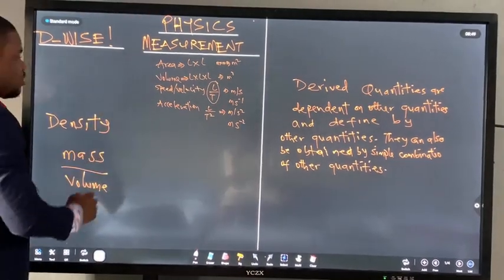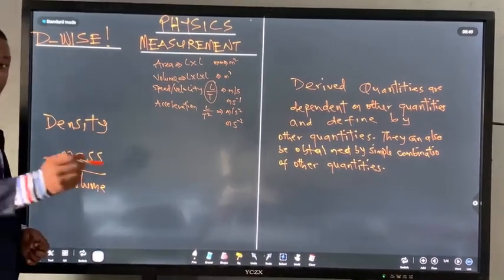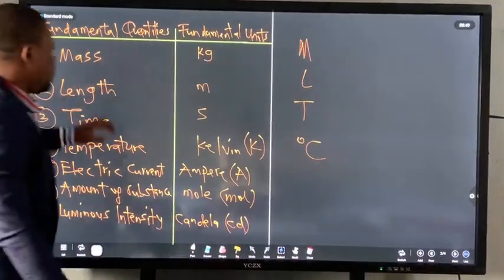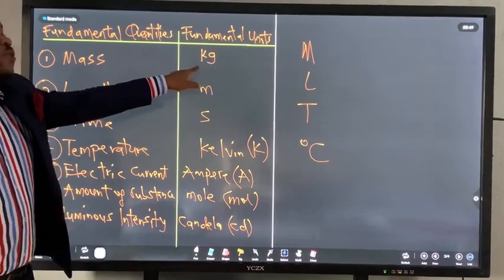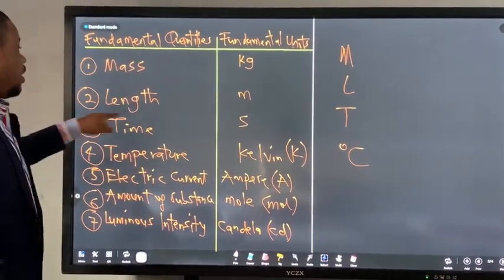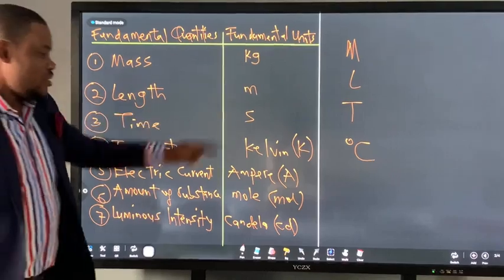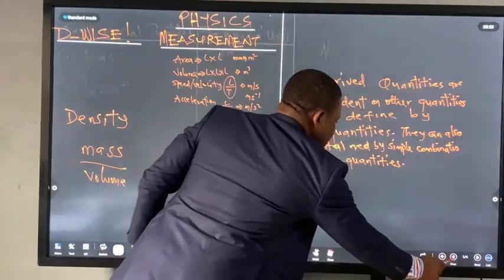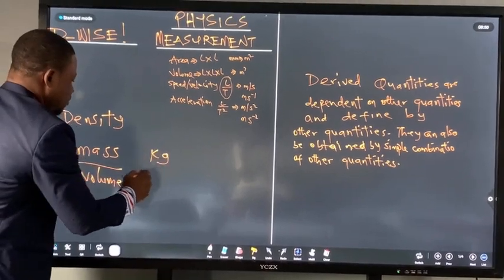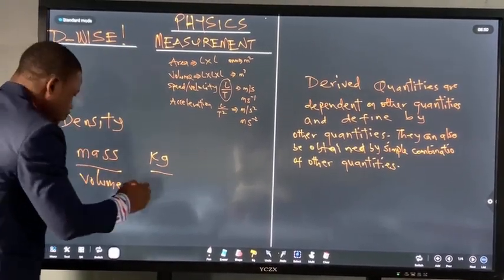So what is the mass? If you remember from fundamental quantities, the unit of mass is kilogram. The unit of length is meter. And the unit of time is second. So let's go back.